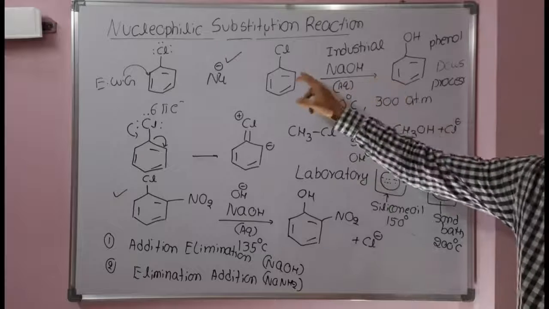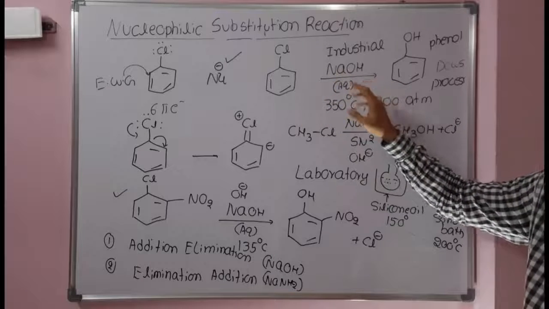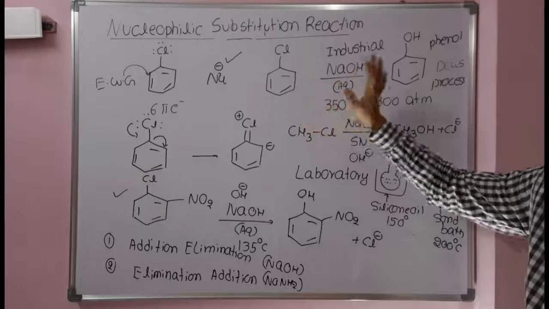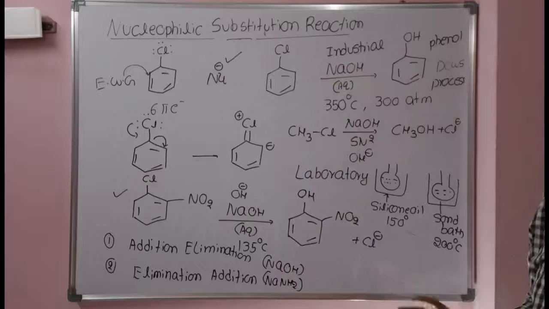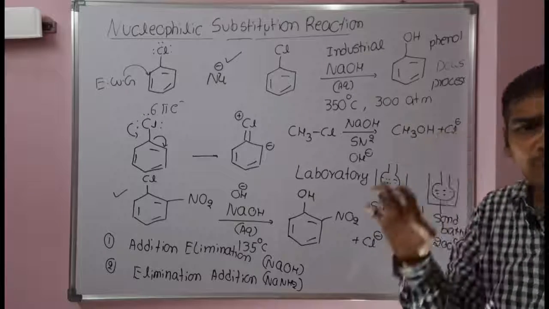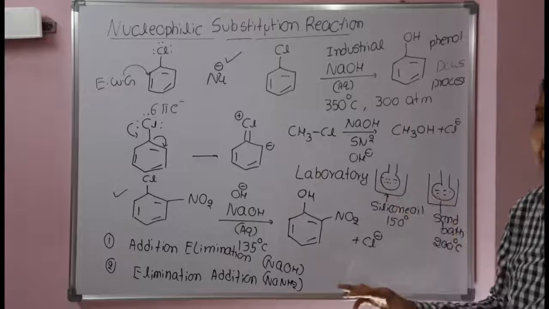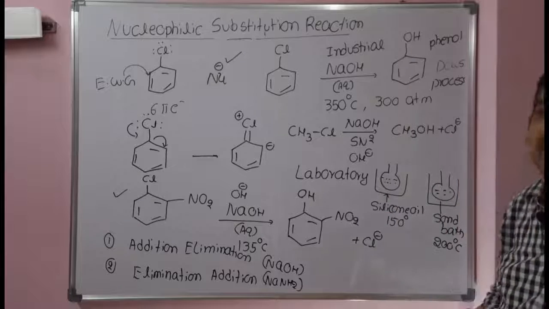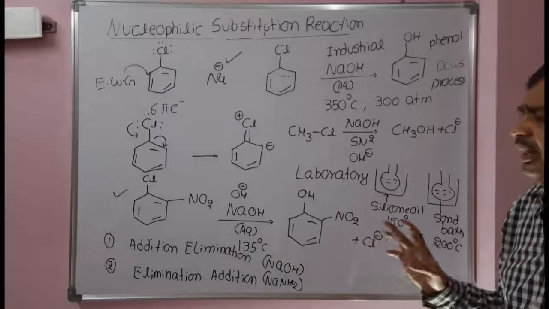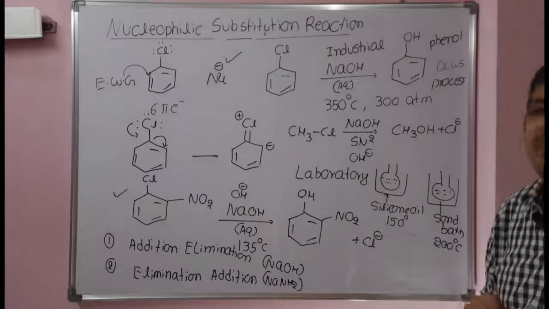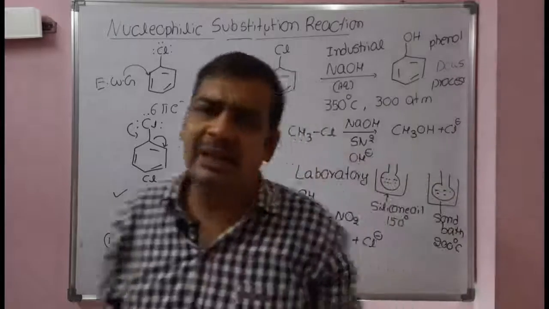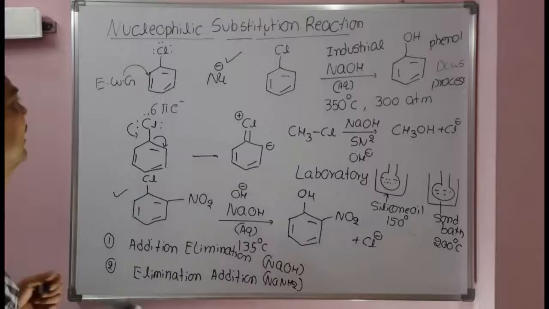Here we have not used any electron withdrawing group. Sodium hydroxide is used, but this is not a normal nucleophilic substitution reaction, this is an industrial reaction. This reaction will not follow addition-elimination or elimination-addition mechanism. Only electron withdrawing group containing aryl halides will undergo nucleophilic substitution reactions in the normal laboratory. Those will follow two types of mechanism. If sodium hydroxide is used and an electron withdrawing group is there, that is addition-elimination mechanism. If sodamide is used and an electron withdrawing group is there, that is elimination-addition mechanism.